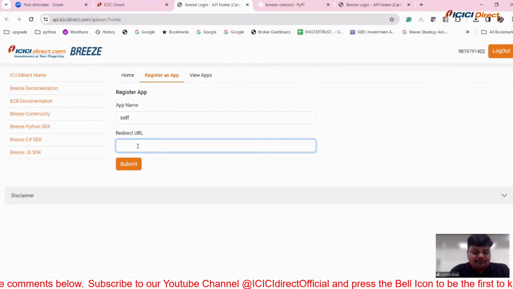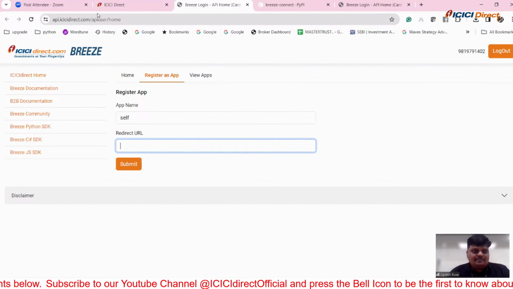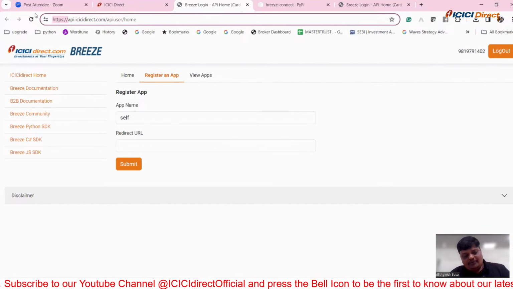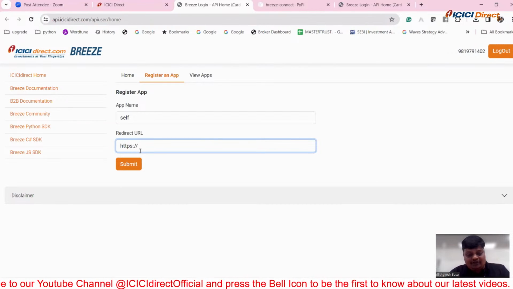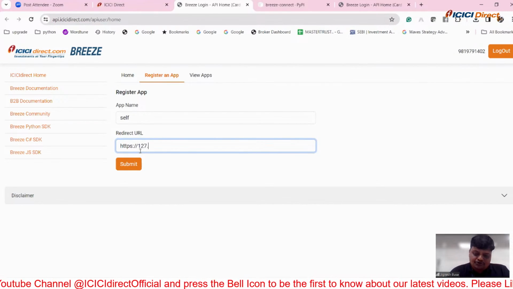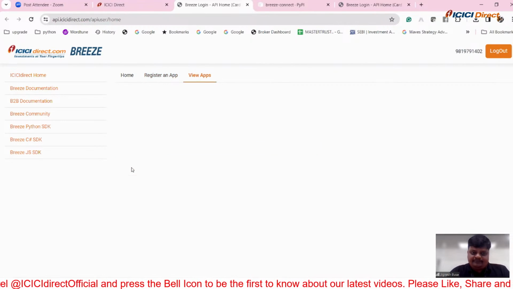Suppose I'm doing it for my own purpose on my local PC, I will simply type HTTPS, copying from the address bar, or just copy paste or write it, whatever you are comfortable with: 127.0.0.1, and click on submit.